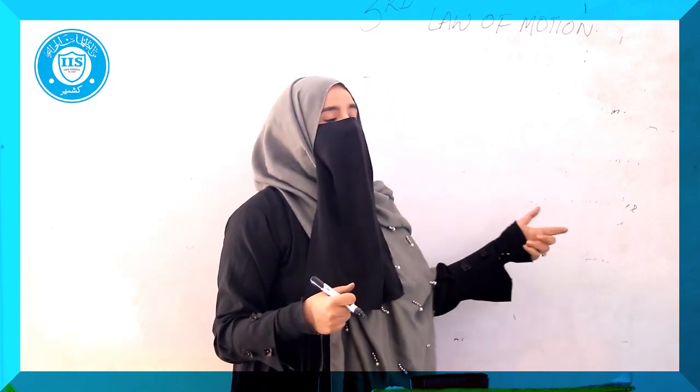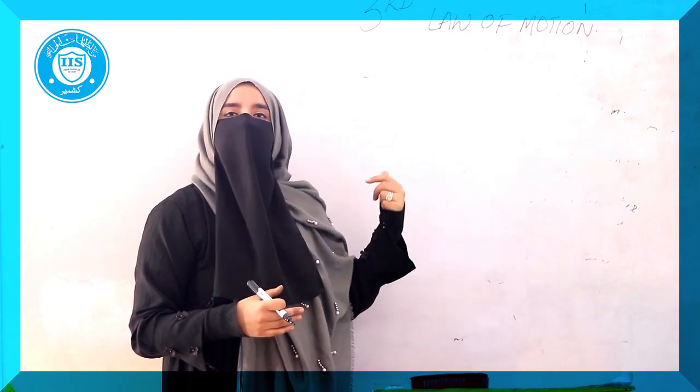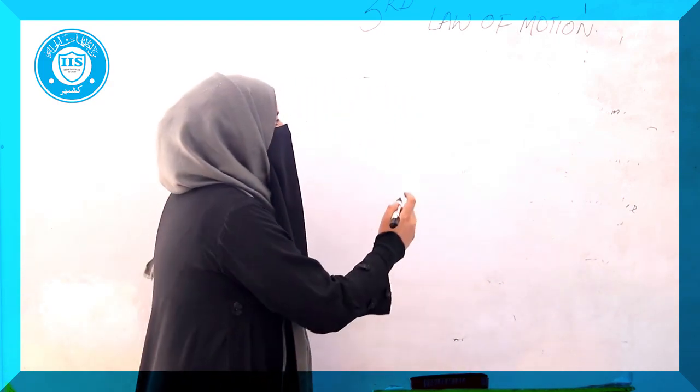So what Newton said in the third law of motion is: to every action there is an equal and opposite reaction. As I showed, the person was exerting a force on the wall, which was an action. The wall in opposition to that force also exerted a force with the same magnitude on the person. Although the velocity of both bodies was varying, both objects were still exerting force on each other. So we can have some more examples that follow the third law of motion.